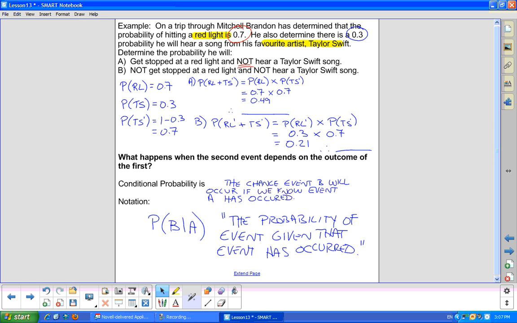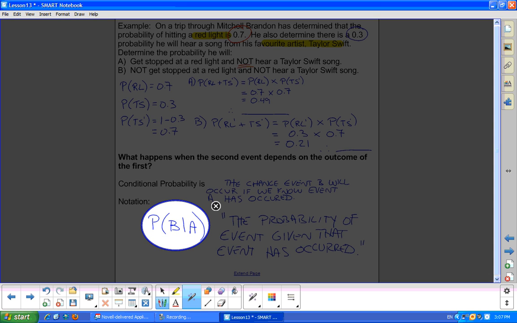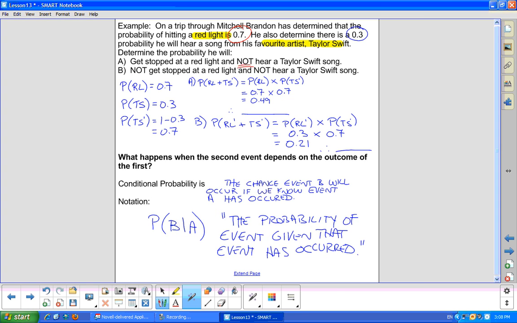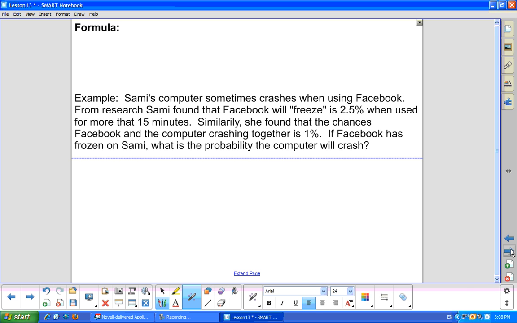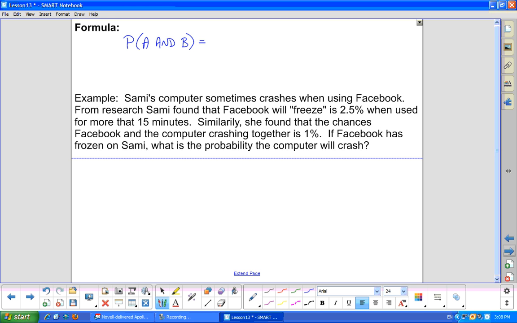All right, so that's how you say that out loud. P, the vertical bar A, inside: the probability of event B, given that event A has occurred. The formula for this is similar, so we're still looking at the probability of A and B occurring. The difference this time is that event B really depends on what happened with A. So the formula, typically I keep it in terms of multiplication. It just seems to be a little bit more comfortable for people to work with.